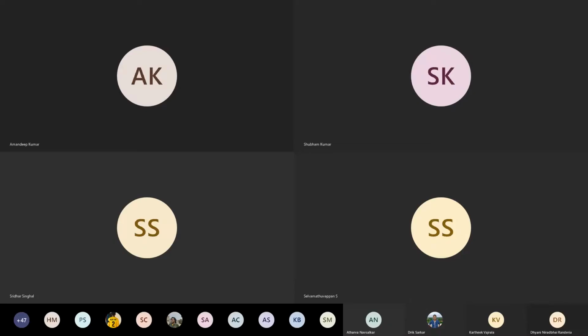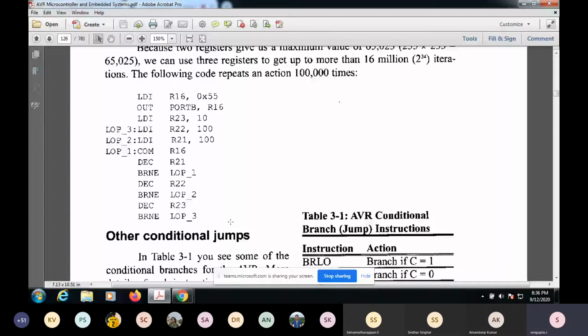Operating and all. C code is a little bit high level language. Okay, so you can do it. You can write in assembly. You can write in C also.